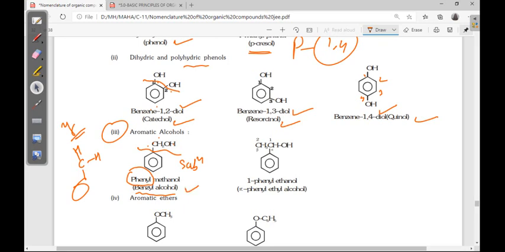Now here 1 and 2, it is actually ethanol. In that ethanol, at the first position a phenyl ring is there, so 1-phenylethanol.